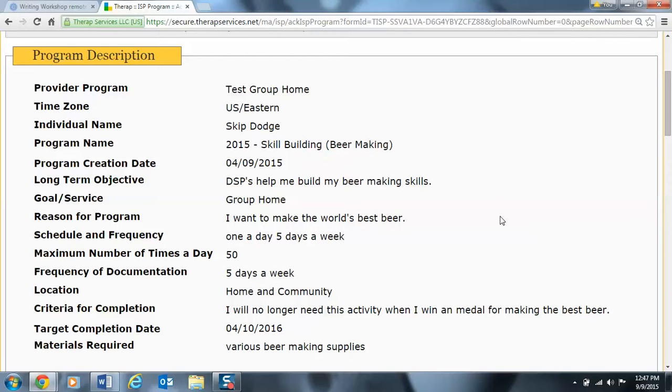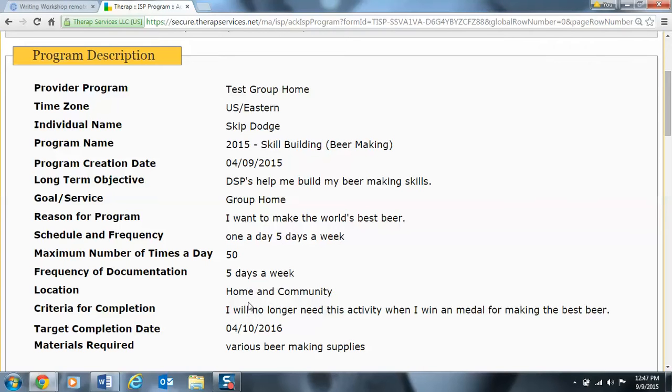It tells you which program this is going to be provided in. It tells you the name of the program. It lists the long-term objective. And for Skip, his long-term objective is DSPs will help me build my beer making skills. The reason that he wants this program is he wants to make the world's best beer. This will give you a schedule of frequency. We want to do it once a day for 5 days per week.